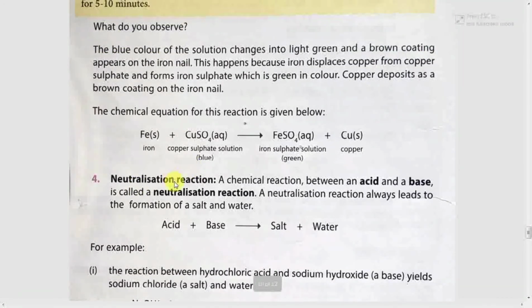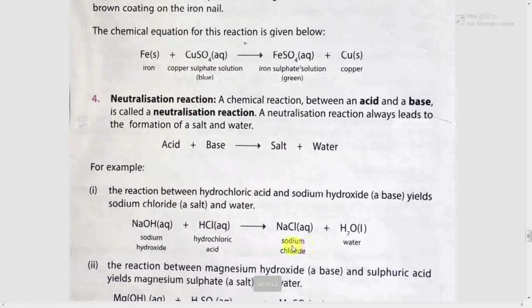Next example is neutralization reaction. A chemical reaction between acid and a base is called neutralization reaction. A neutralization reaction always leads to the formation of a salt and water. You can write like this one: acid plus base is equal to salt plus water. Here are given some examples of neutralization reaction.